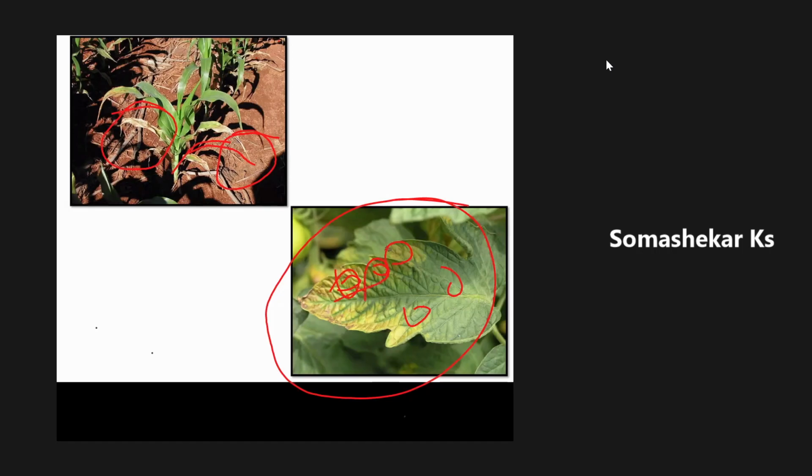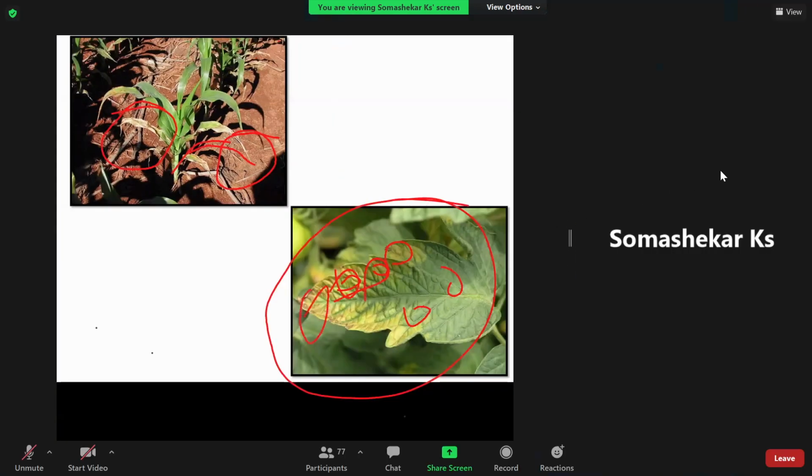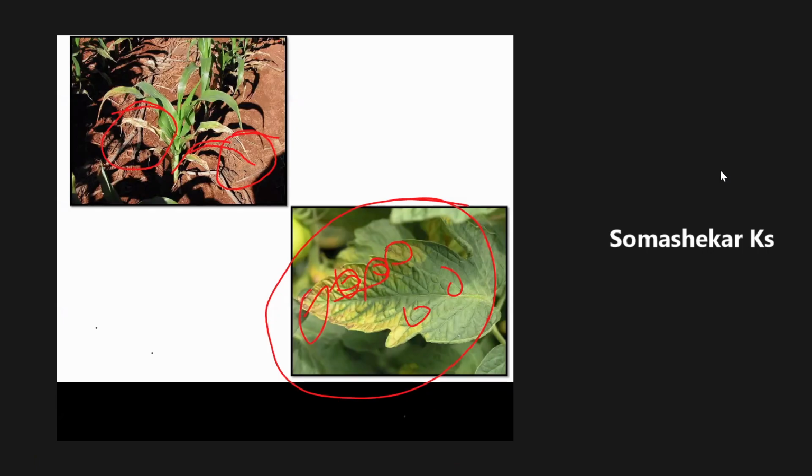But in potassium deficiency, there will not be formation of any spots on the leaves. Only the tip of the leaves will start chlorosis, and then necrosis, that is sudden death of the cells, and it will show a drying symptom all along the leaf margin. This is the characteristic deficiency symptom of potassium.